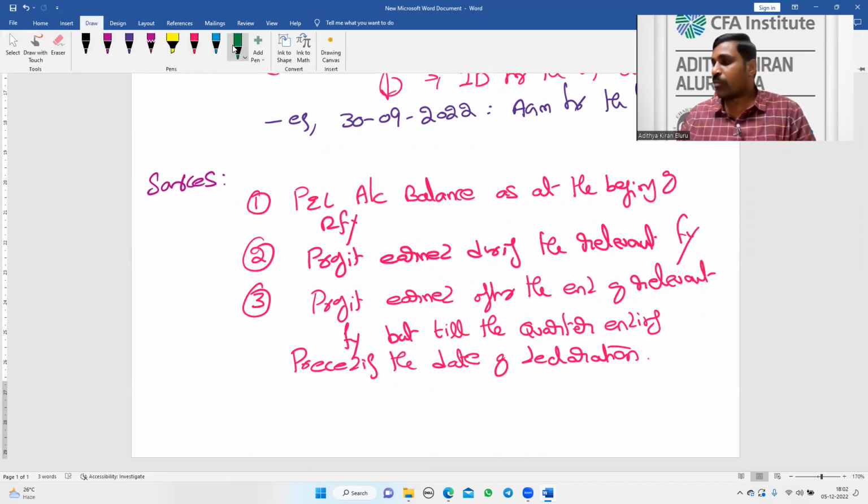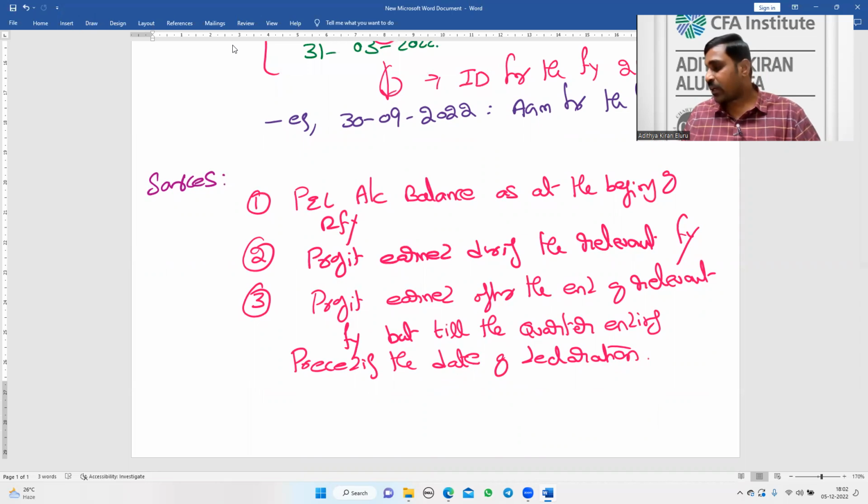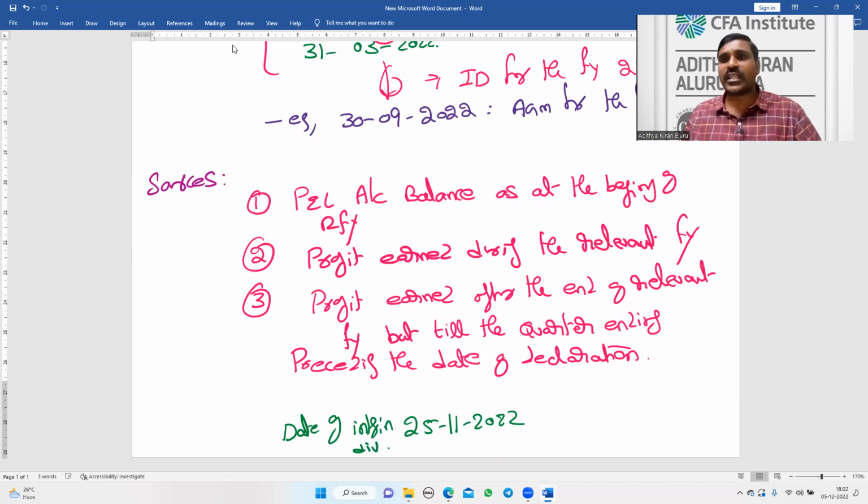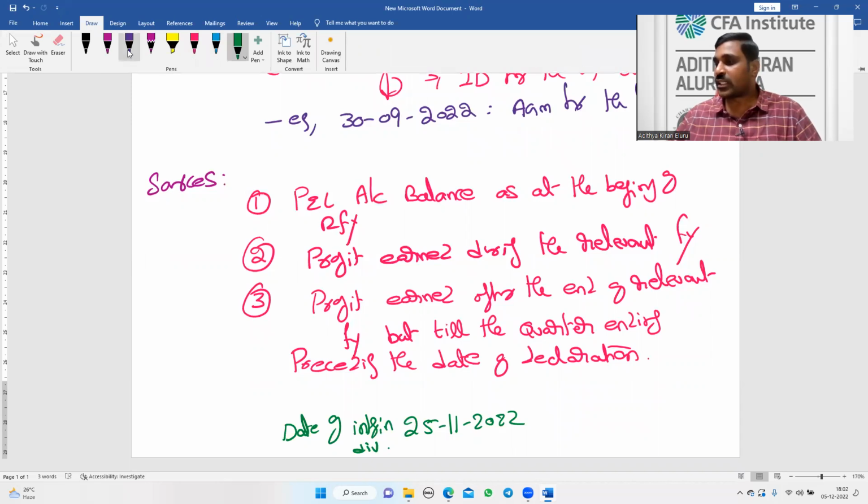Therefore, if I am paying dividend, say on 25th November 2022, so this is the date of interim dividend. To this interim dividend, what are the sources I can use?